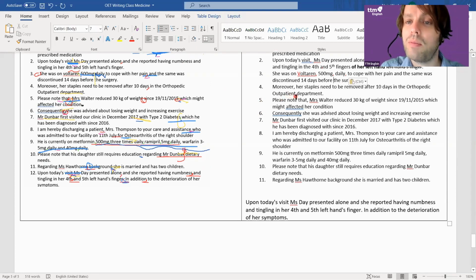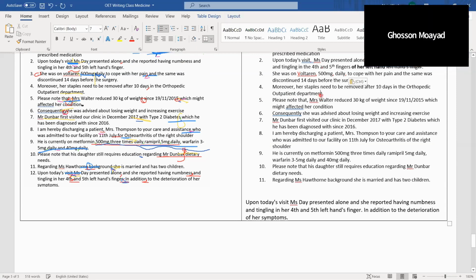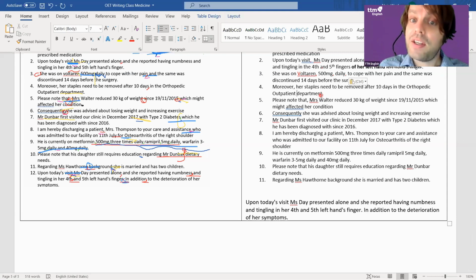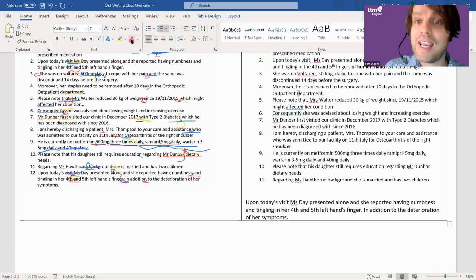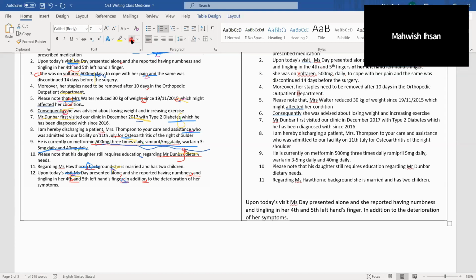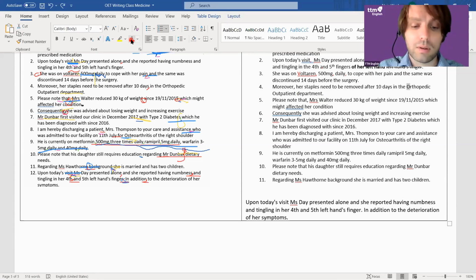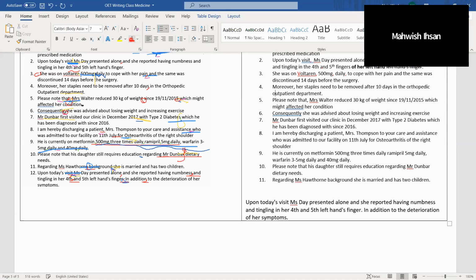Her staples need to be removed after 10 days in the orthopedic outpatient department. What's the problem? Department, the small letter. Now, this is the thing. If it's a name, then give me the full name, right? Every word will have a capital if it's the name of the department. But if I'm not talking about the name, then I'll put them all in small letters.